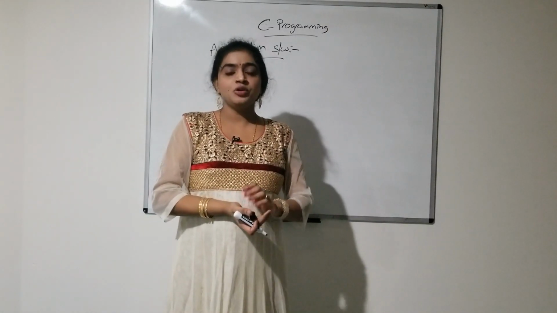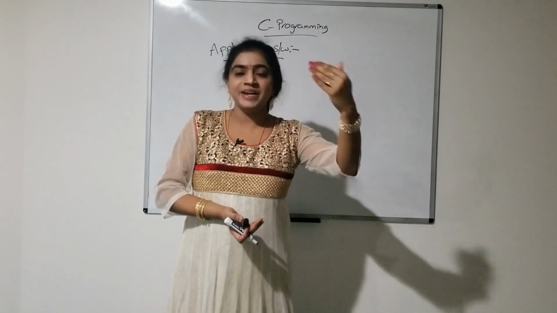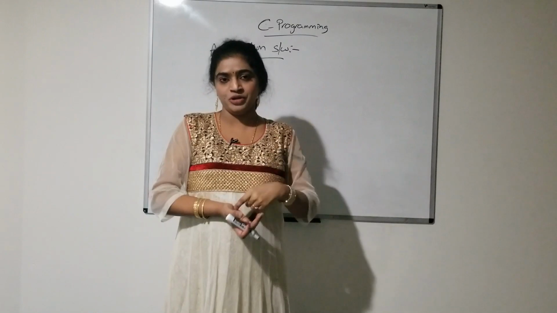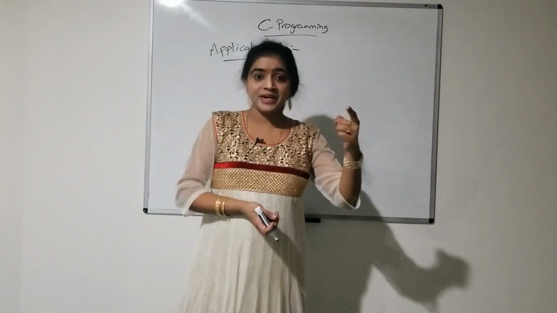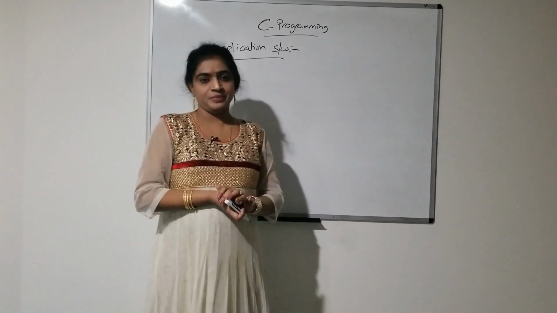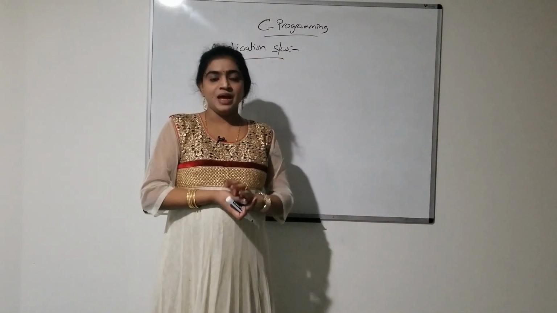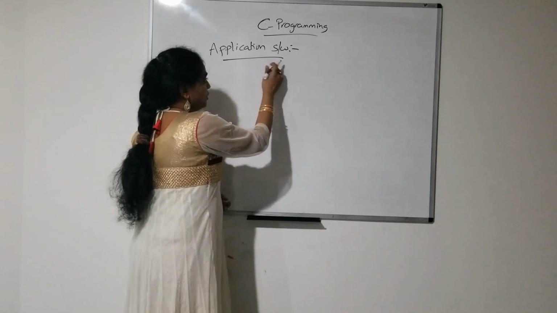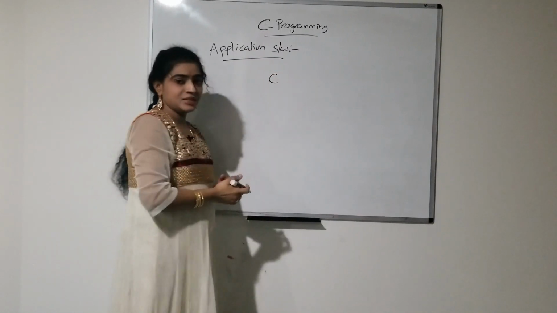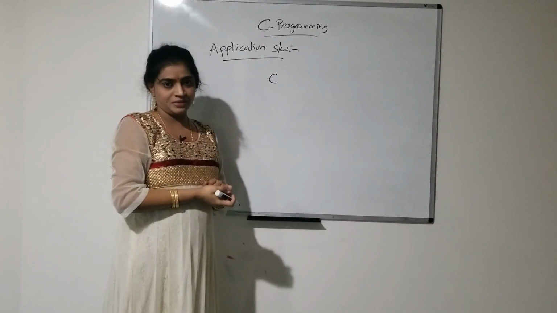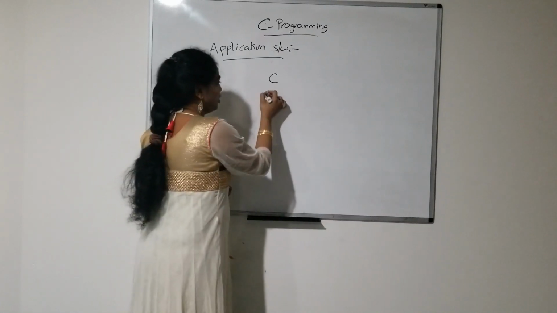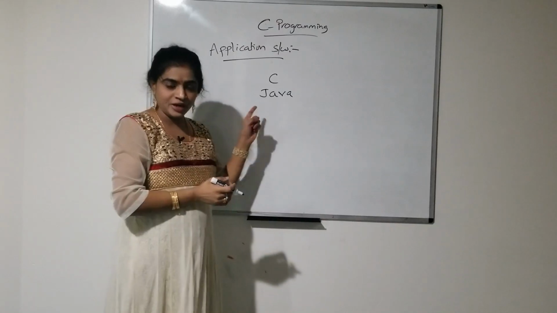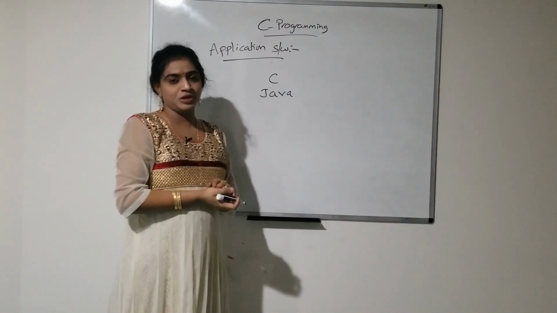The user does not interact directly with the system software, because the system software runs in the background, but the user will interact directly with the application software. Suppose, for example, I want to work with C programming, so I have to install C programming software in my computer. Similarly, if I am going to work with Java, I have to install that particular application software in my computer.